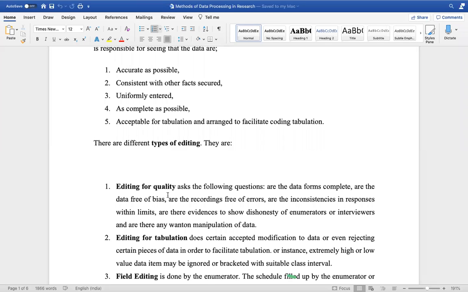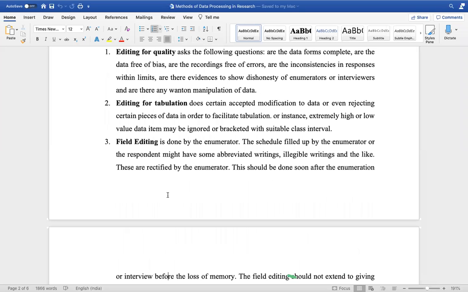When we talk about editing for tabulation, quite often we find that certain data may have to be eliminated. Certain questionnaires may need to be eliminated. Supposing my sample was people 20 to 60 years of age, and just one person aged 19 has responded, I may need to eliminate that. Or if a person over 65 has responded, I may need to eliminate that, because I need to formulate and tabulate.